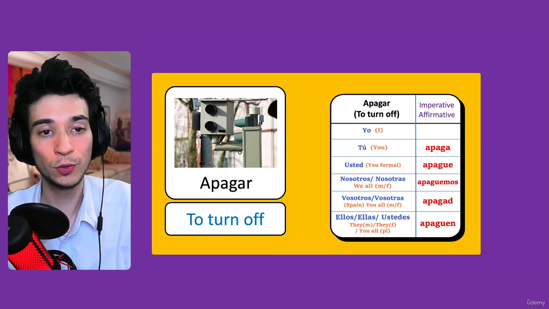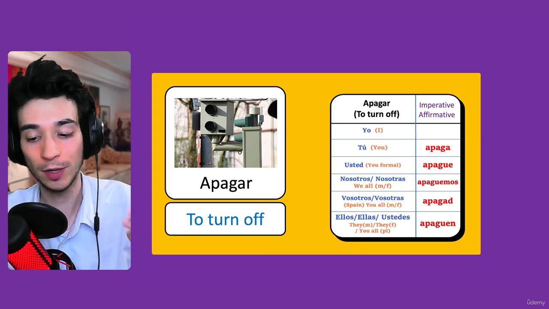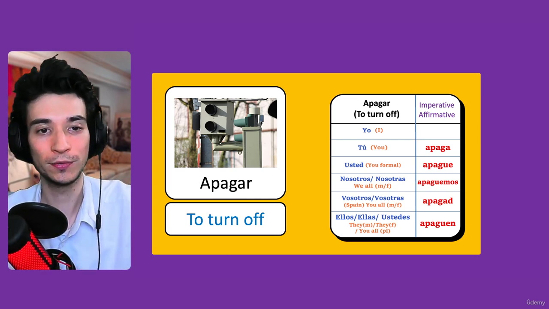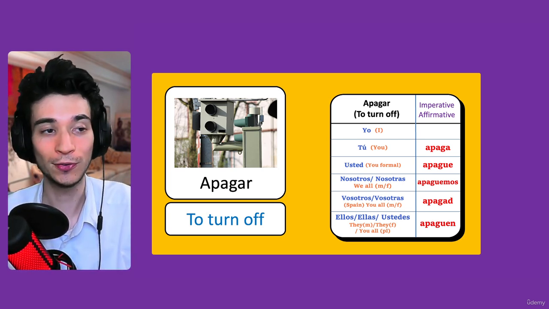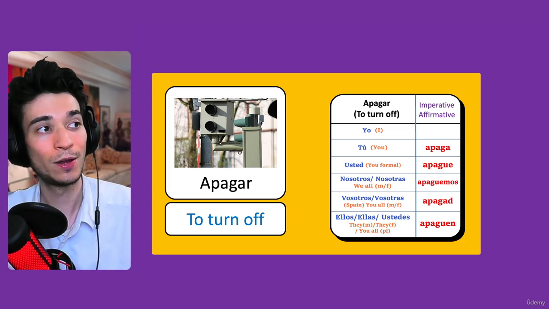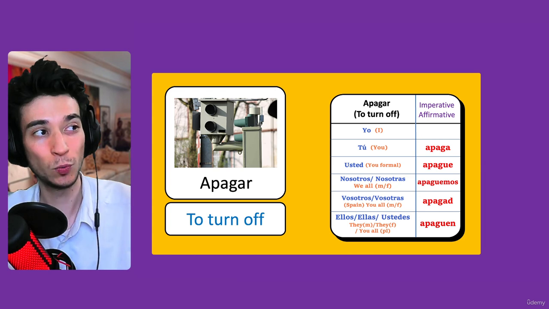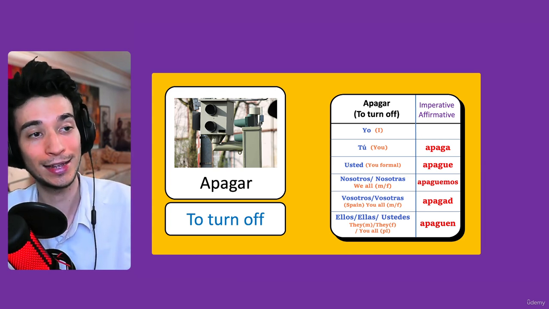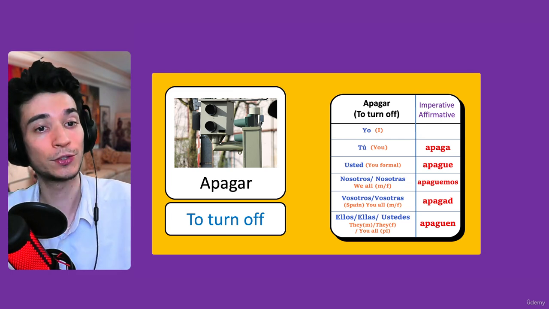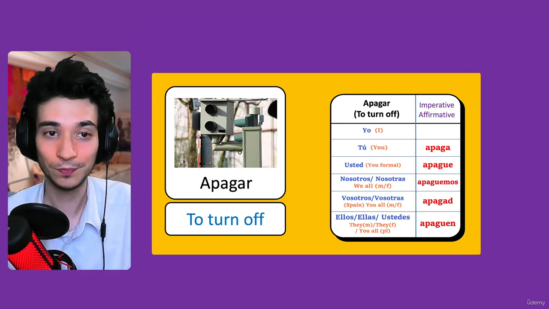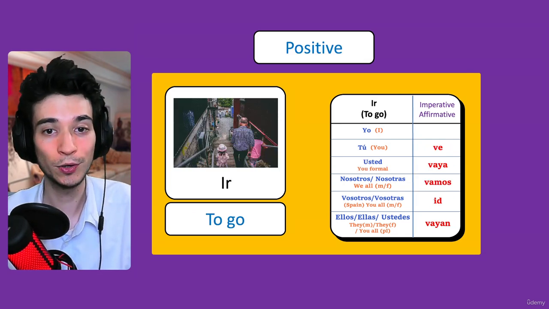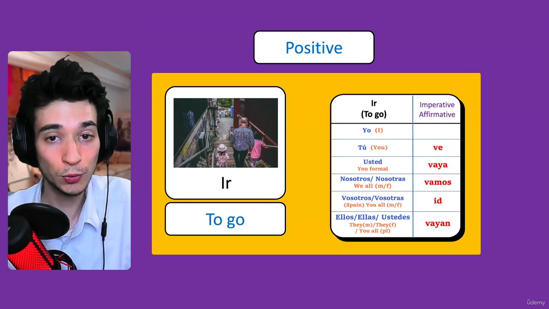And another one, if you want to tell somebody to turn something off, you can say apaga, which is tú but informal. So if you want to tell your friend to turn it off, apaga eso, turn that thing off. Apaga just means turn off. Or apaga la televisión, turn off the TV. Okay, so this is how the conjugation works. And another example of positive would be with to go.